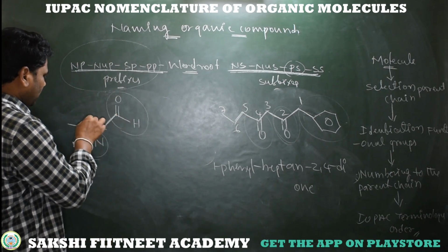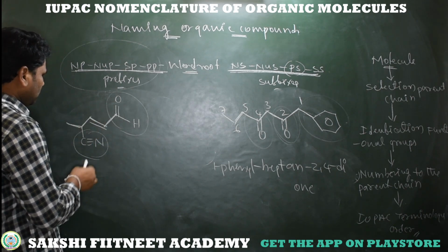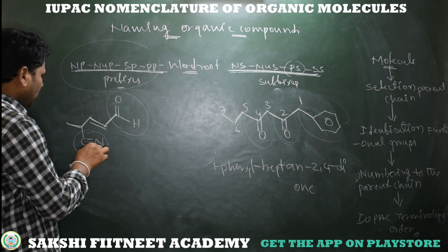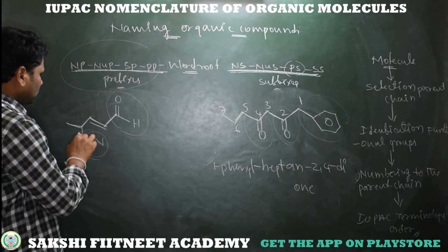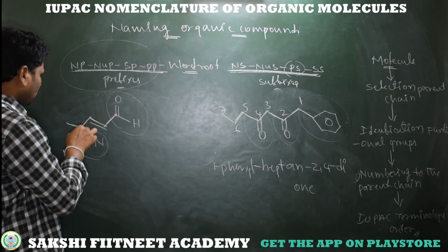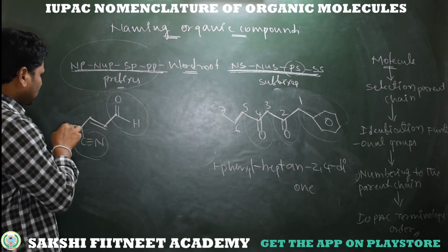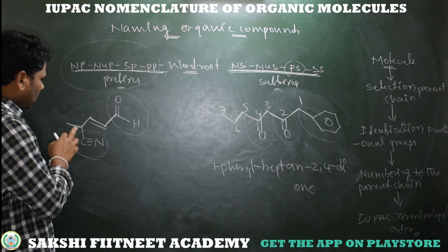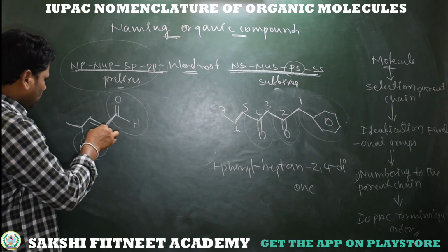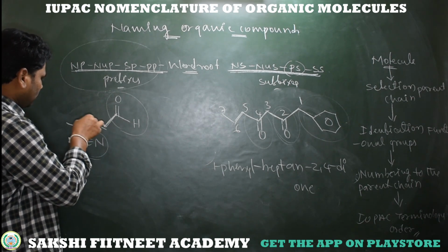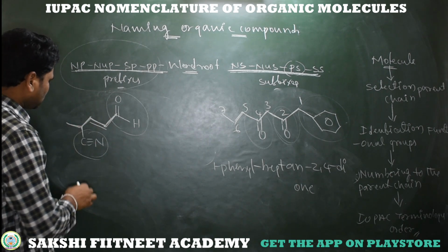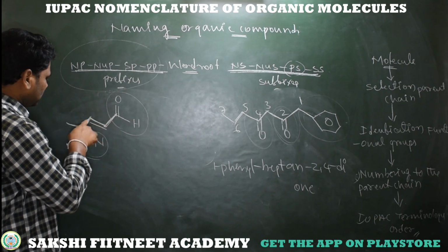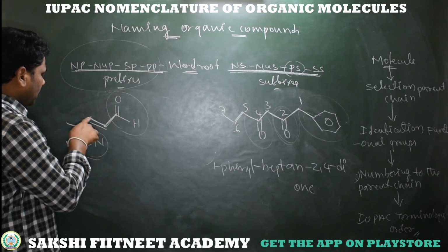Now we need to select a parent chain. See here, this is a parent chain which has 1, 2, 3, 4, 5. Including this major functional carbon, we have 5 carbons, and here we have another substituent, and including this also we get 5 carbons. But out of these two, we need to select this as the parent because the major functional carbon is included. So I am taking this as the major parent chain.